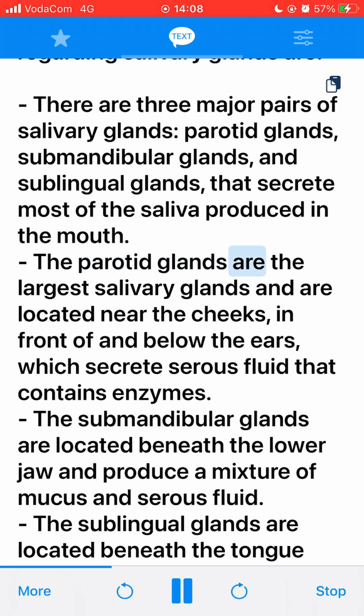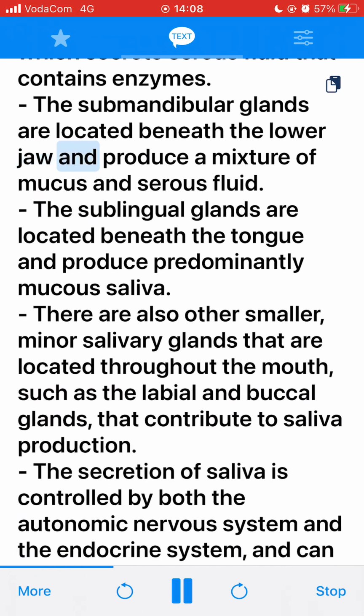The parotid glands are the largest salivary glands and are located near the cheeks, in front of and below the ears, which secrete serous fluid that contains enzymes. The submandibular glands are located beneath the lower jaw and produce a mixture of mucus and serous fluid. The sublingual glands are located beneath the tongue and produce predominantly mucus saliva.